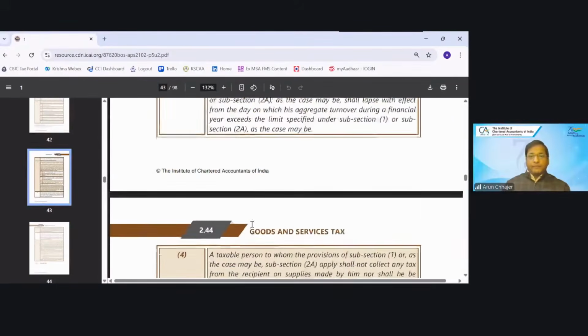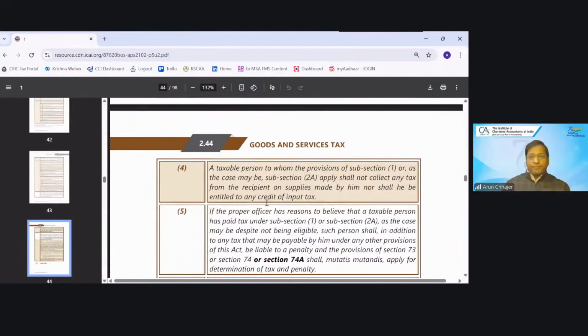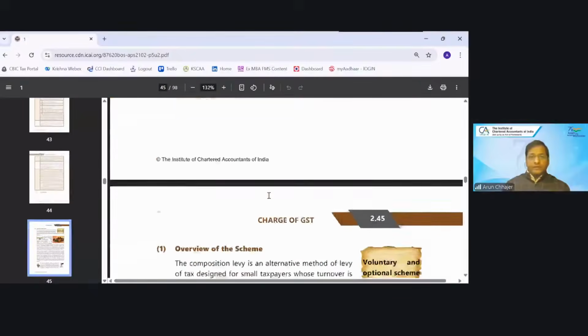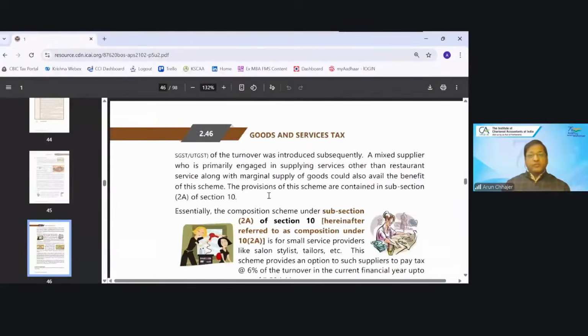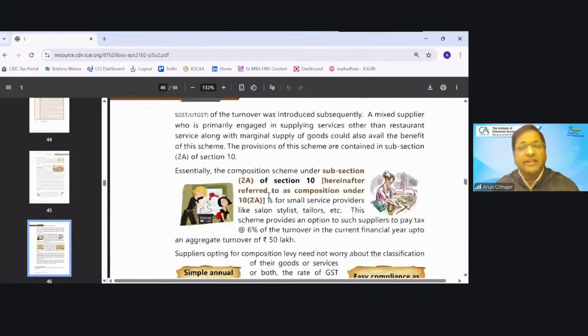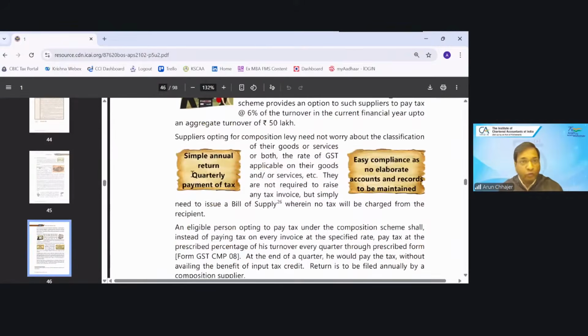So the composition taxable person cannot collect the tax and cannot claim the ITC also. Okay, that is okay. So that is the analysis. So by this we have completed this chapter as well. So which return are they filing? They are filing the annual GSTR-4 and they have to pay the tax on a quarterly basis. Okay. By this we have completed the chapter of the charge.